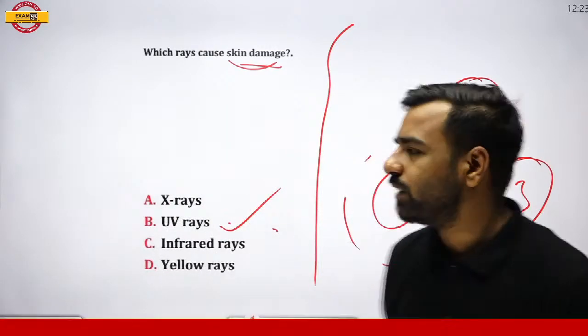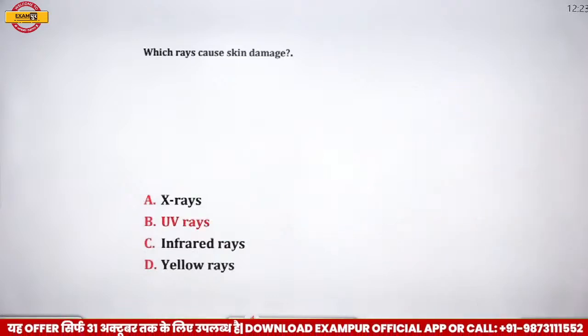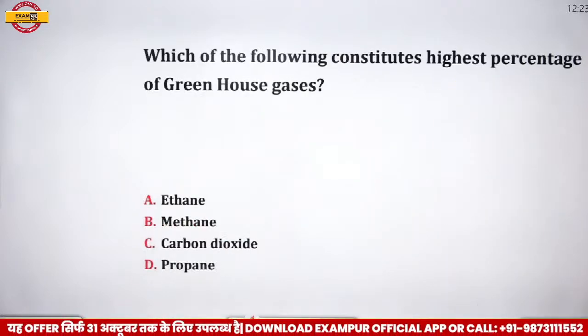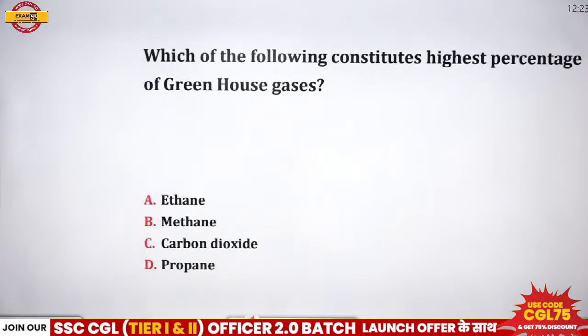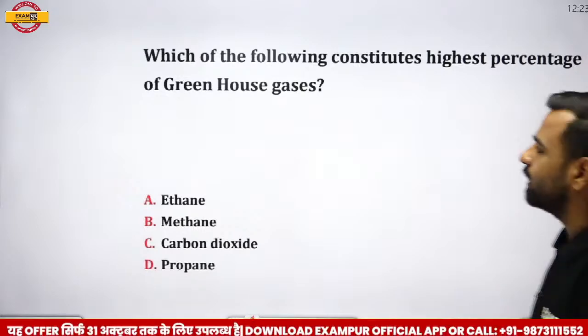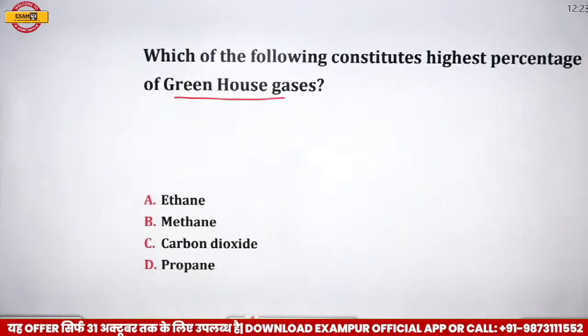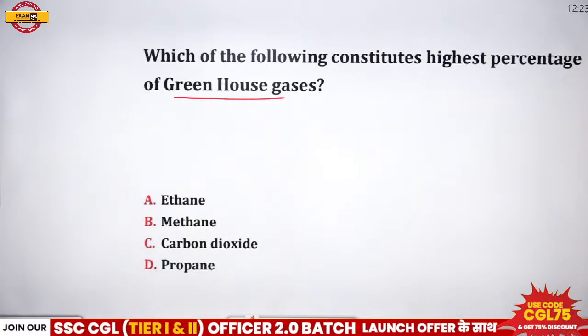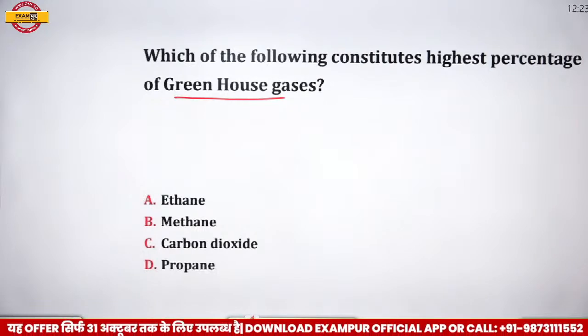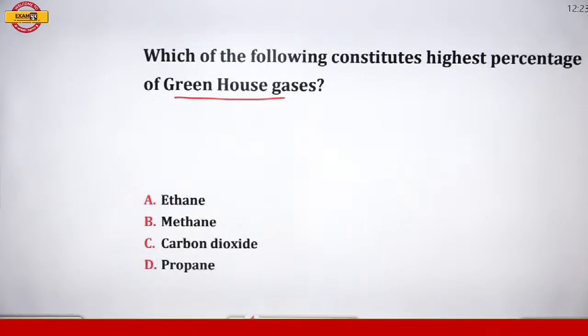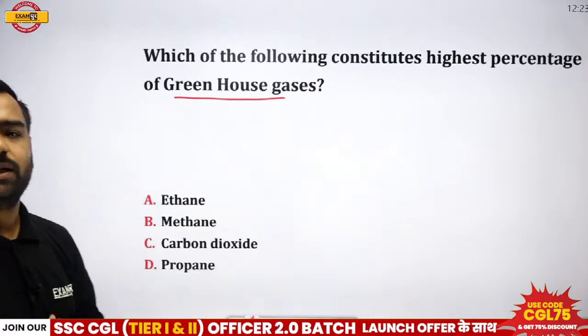So let's move forward now with the next question. Which of the following constitutes the highest percentage of greenhouse gases? Is it ethane, methane, carbon dioxide, or propane? What is the correct answer? We have discussed greenhouse gases, right? So what is the correct answer over here? Answer please.